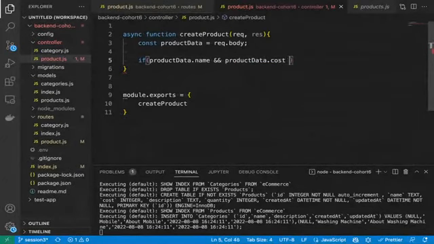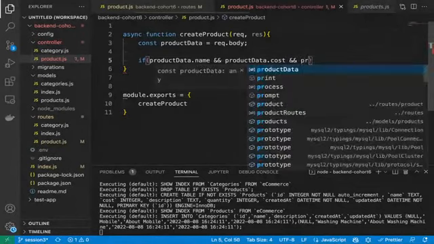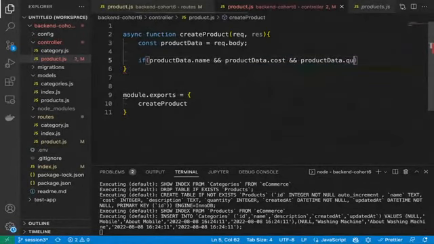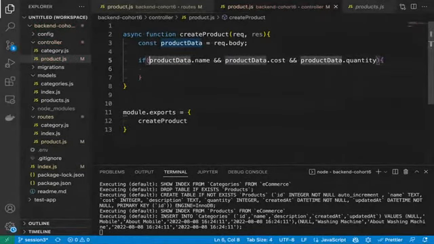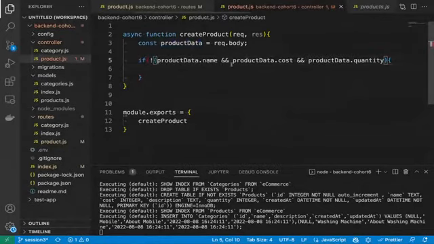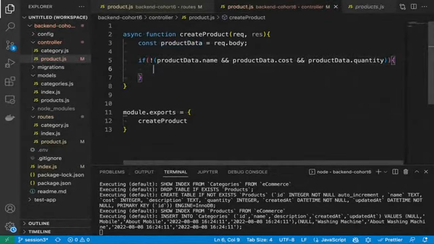That was another column, and product data dot quantity. That was another column. If these three fields are not there, we will simply throw the error.